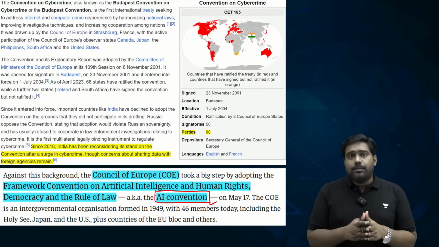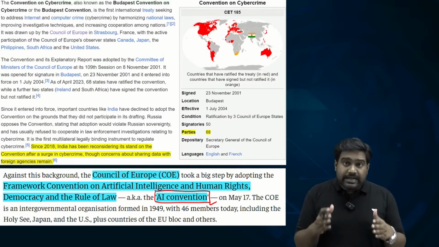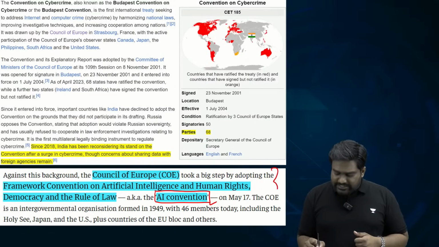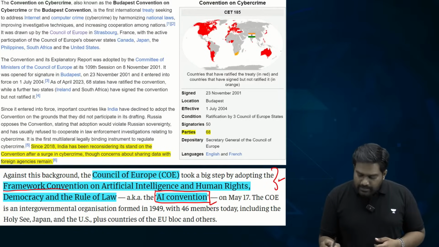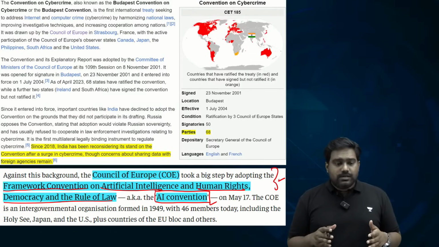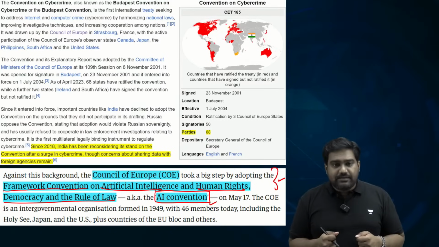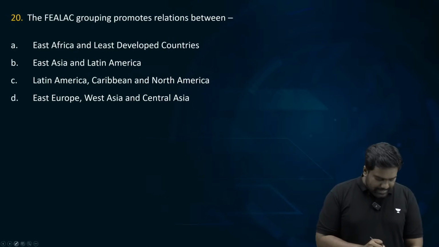So, Council of Europe has adopted the AI Convention just a few days ago. It's a trending topic, by the way, and it has adopted this framework, a framework convention on AI and human rights, democracy and rule of law. So that is the reason why the topic becomes very, very important. Now let's move on to question number 20.